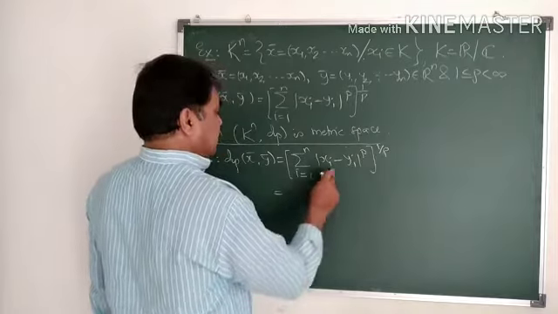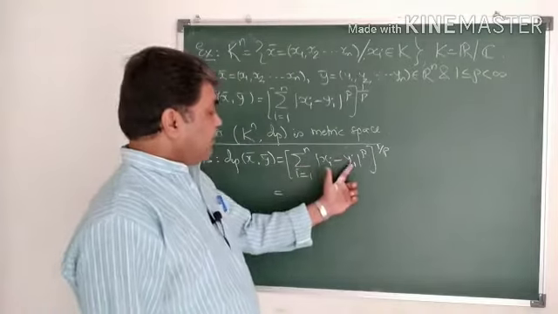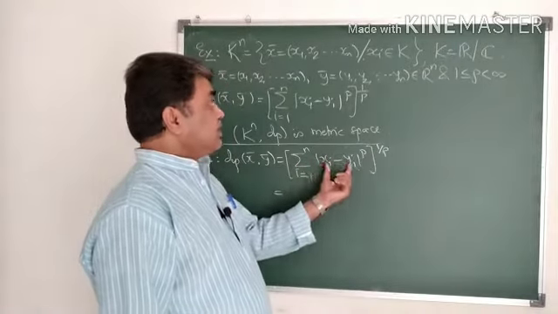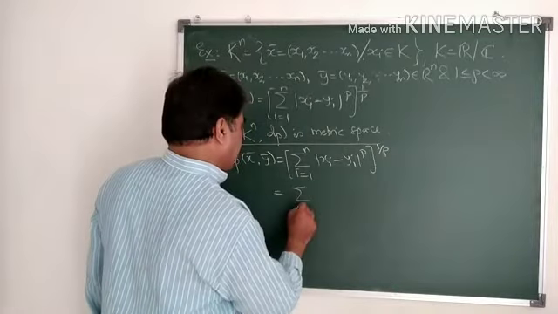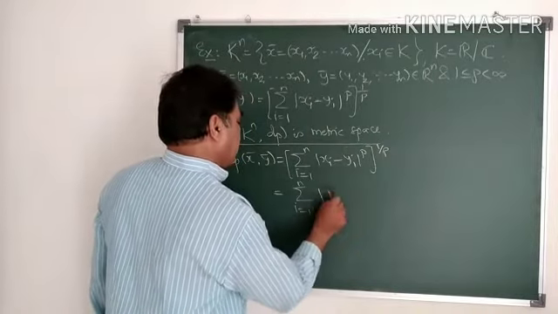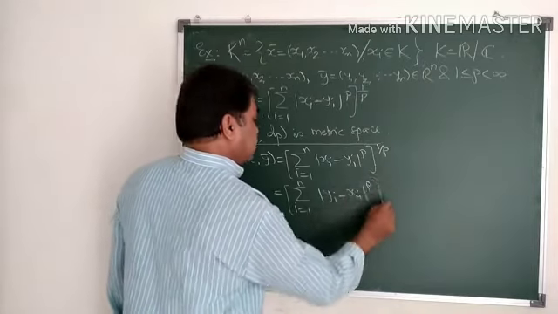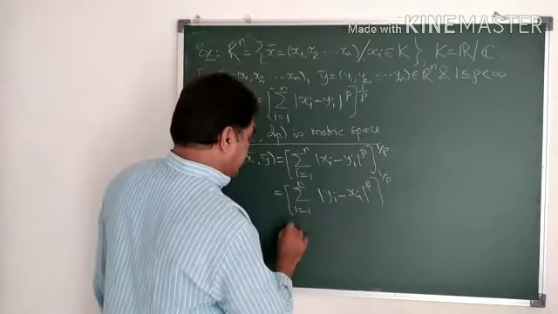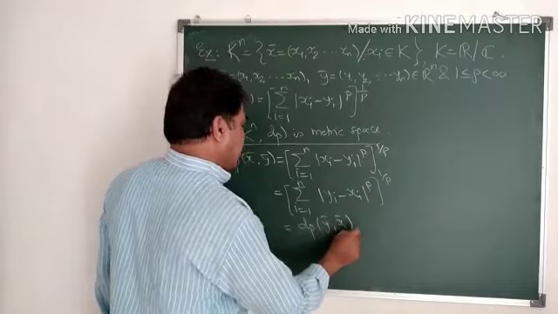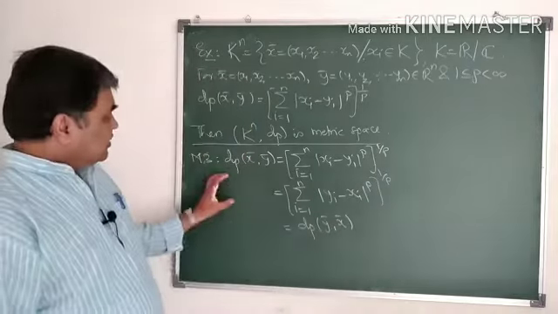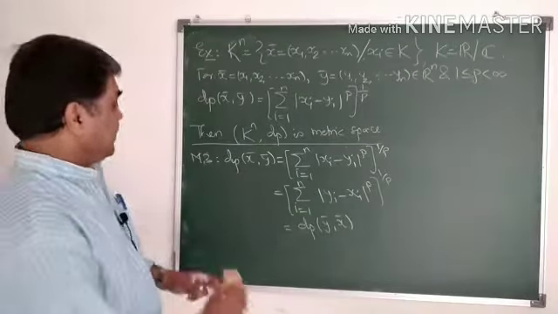But mod of xi minus yi is same as mod of yi minus xi, because xi, yi are real numbers or complex numbers. So we get this to be summation of i equal to 1 to n of mod of yi minus xi raised to p, whole thing raised to 1 by p. And then by definition of dp, this is same as dp of y bar, x bar. So thus M3 axiom holds, dp satisfies the symmetry axiom.